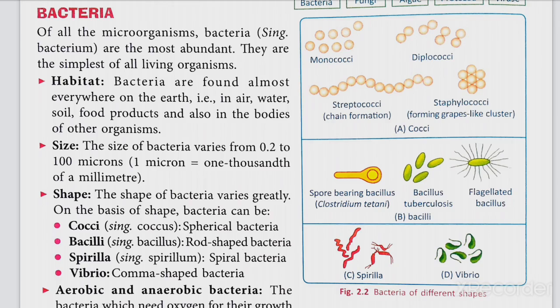All types of bacteria, their shapes are given in the picture on the screen. You can easily see that monococci, diplococci, streptococci and staphylococci are the forms of spherical bacteria. Clostridium tetani is a spore-bearing bacillus, and Bacillus tuberculosis is a flagellated bacillus. These are all types of bacteria based on their shape.